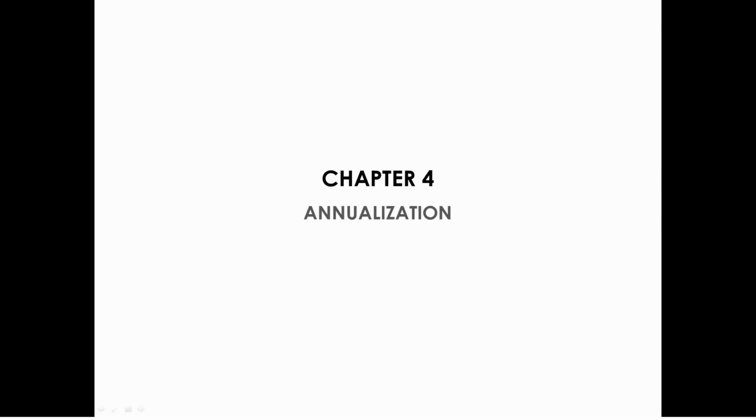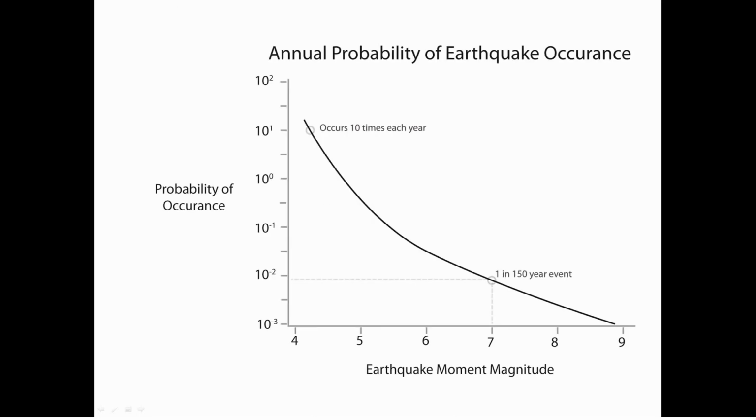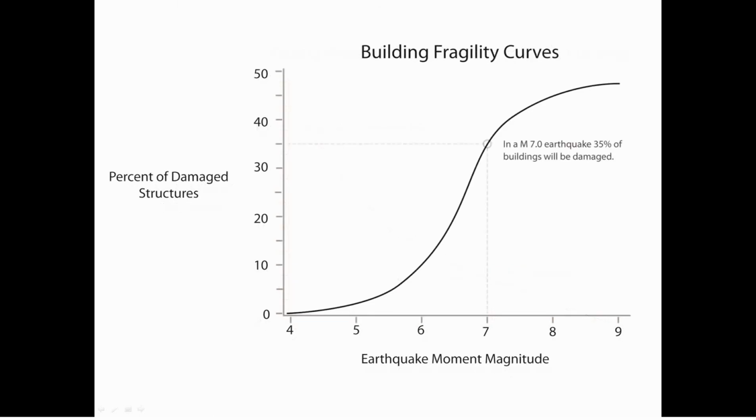The annualization process is straightforward and relies on two important graphs. The first is the probability of occurrence of a certain hazard. On a log scale, they typically look like this regardless of the hazard. There's a high likelihood chance of small events and a low likelihood chance of large events. The other graph is the fragility curve. Fragility curves are used to describe the probability of a certain damage state given a certain hazard level.